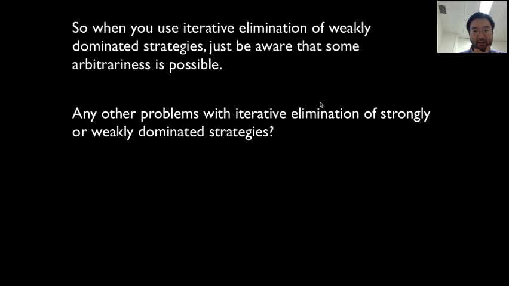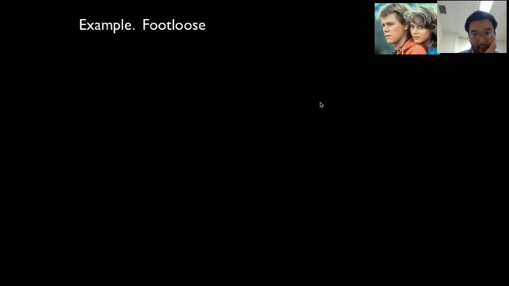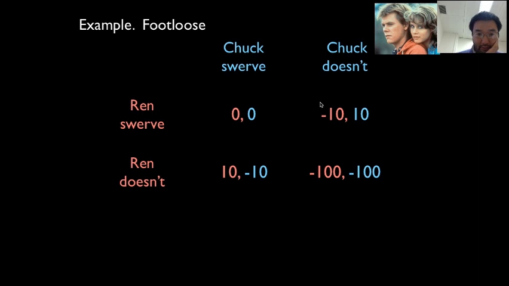Now we're going to move into our next little topic. Remember the Footloose example. This is a game of chicken. In this chicken game, if you both swerve, it's kind of okay. If you both don't swerve, that's a catastrophe. You both die. If I swerve and you don't, then you kind of win, and I get a little embarrassed. If I don't swerve and you swerve, then I win and you get embarrassed. This is a chicken game.